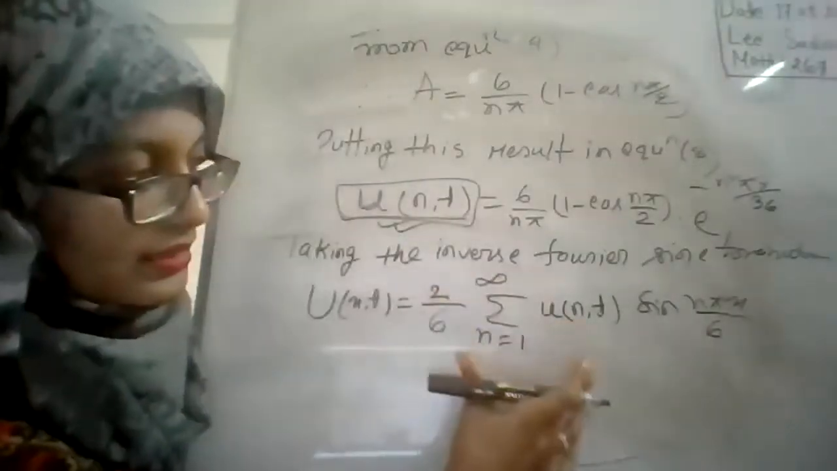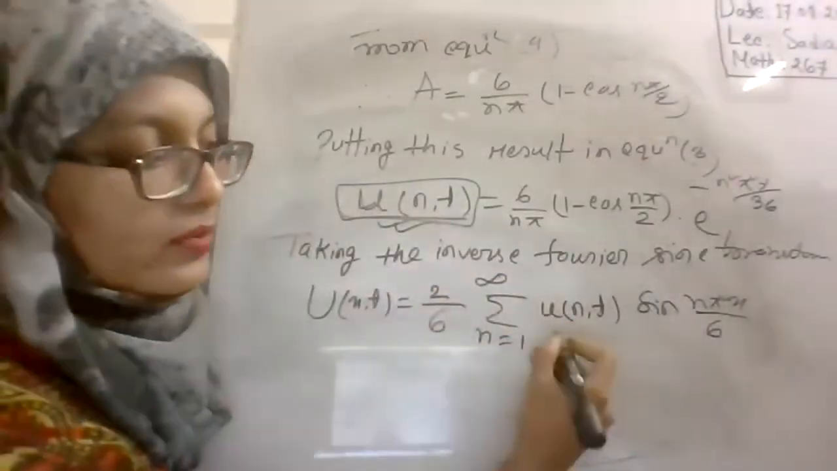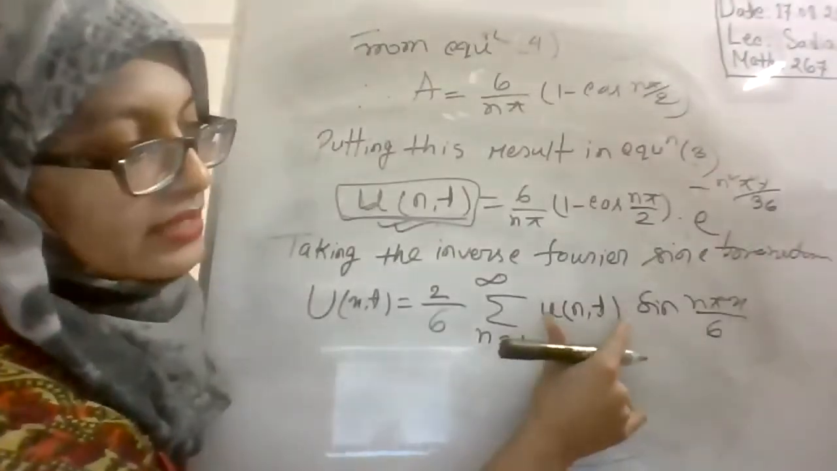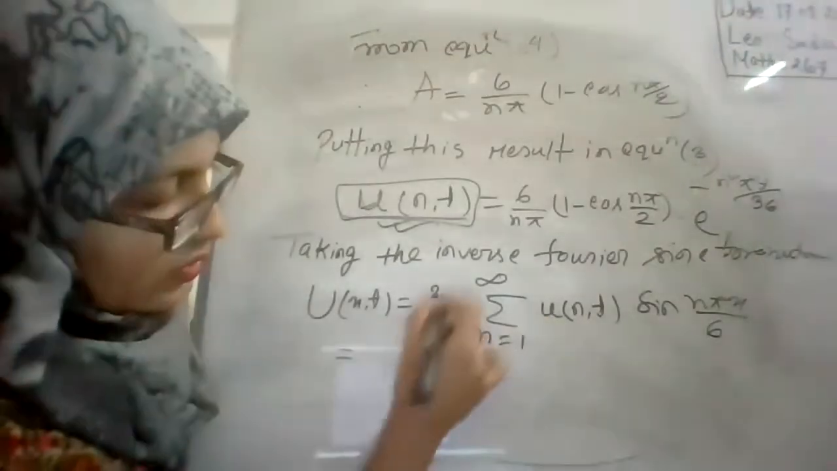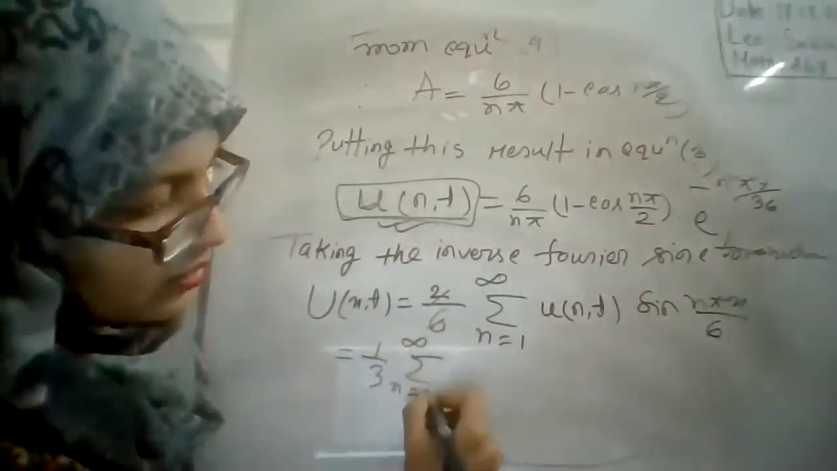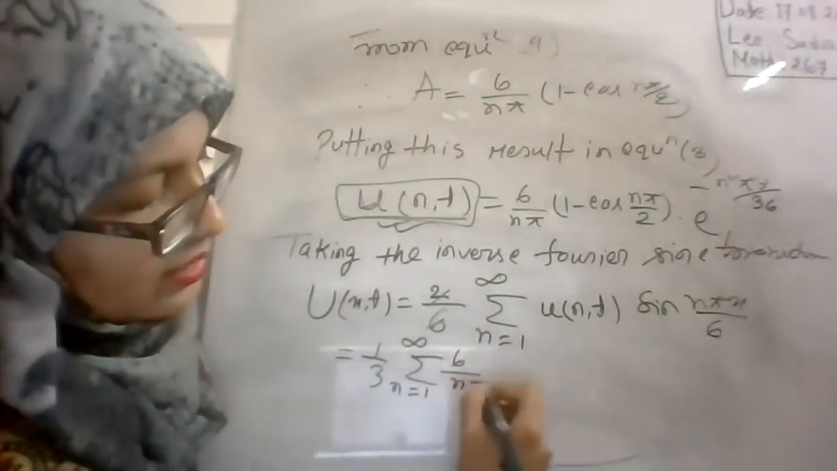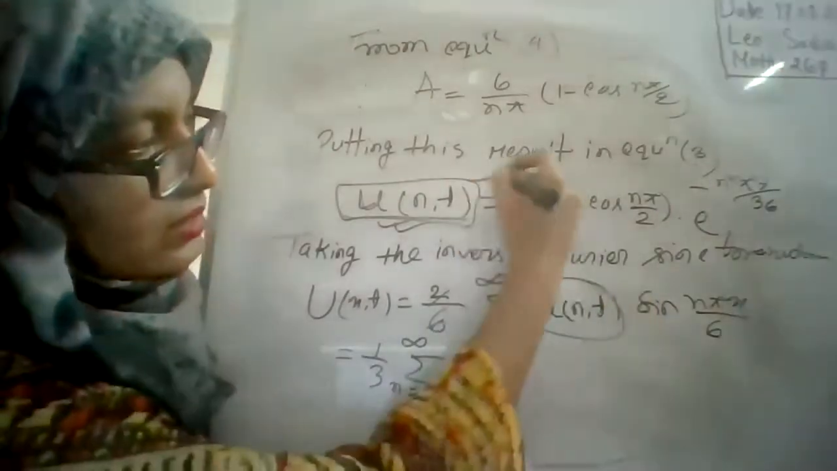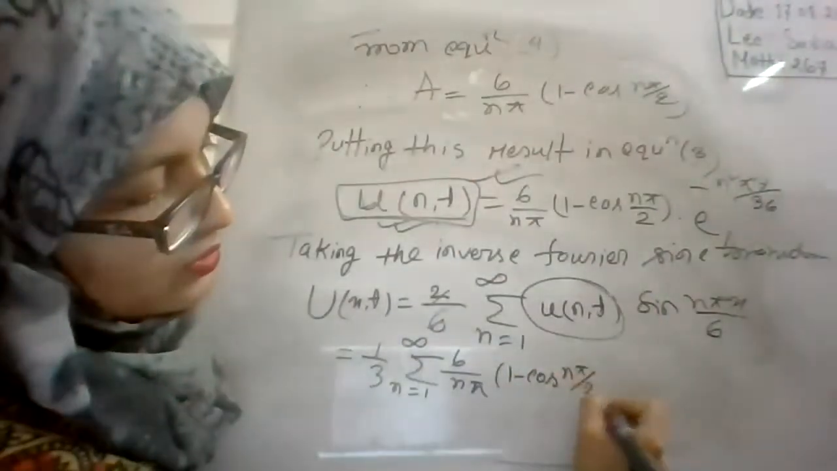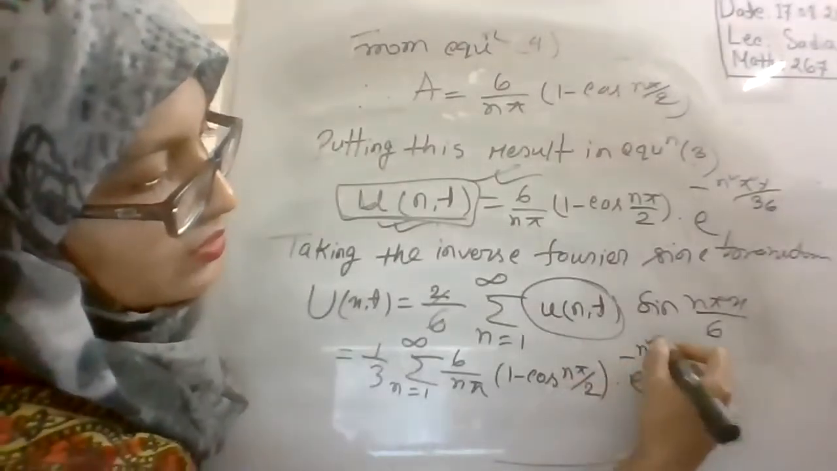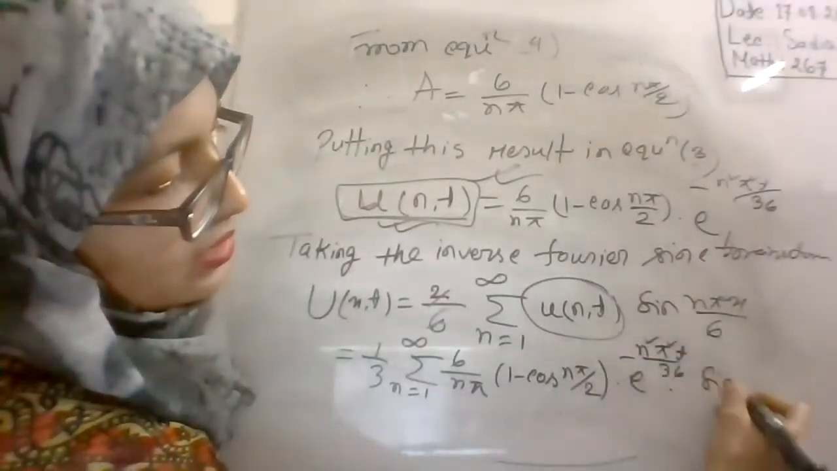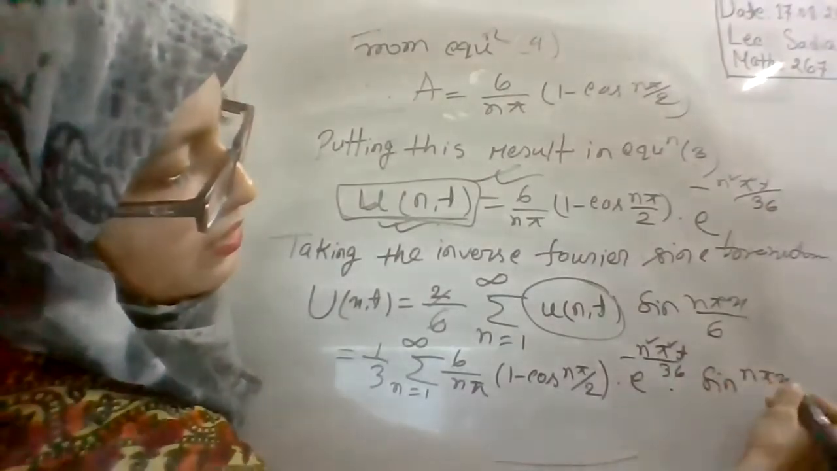This is known as the inverse Fourier sine transformation of the function u_n(t). Now the result for u_n(t) will be: u(x,t) = (1/3) summation from n equals 1 to infinity of (6/(nπ)) times (1 minus cos(nπ/2)) times e to the power minus n squared π squared t divided by 36, into sine(nπx/6).